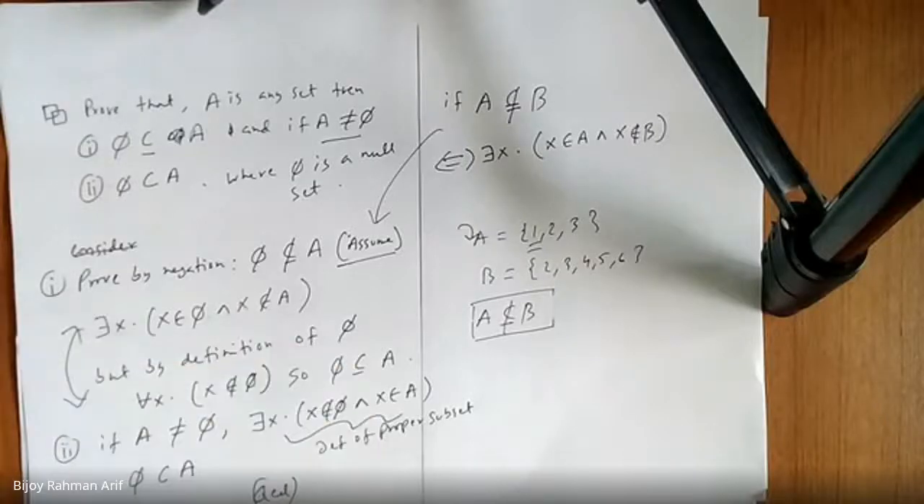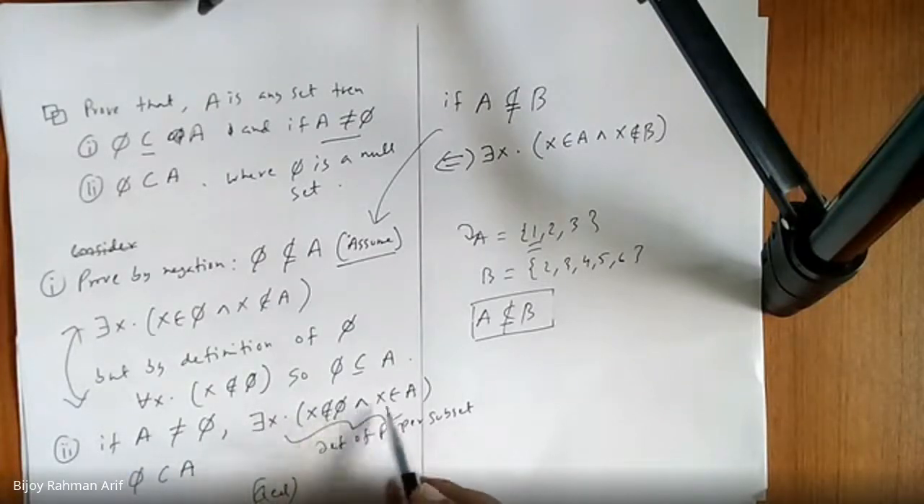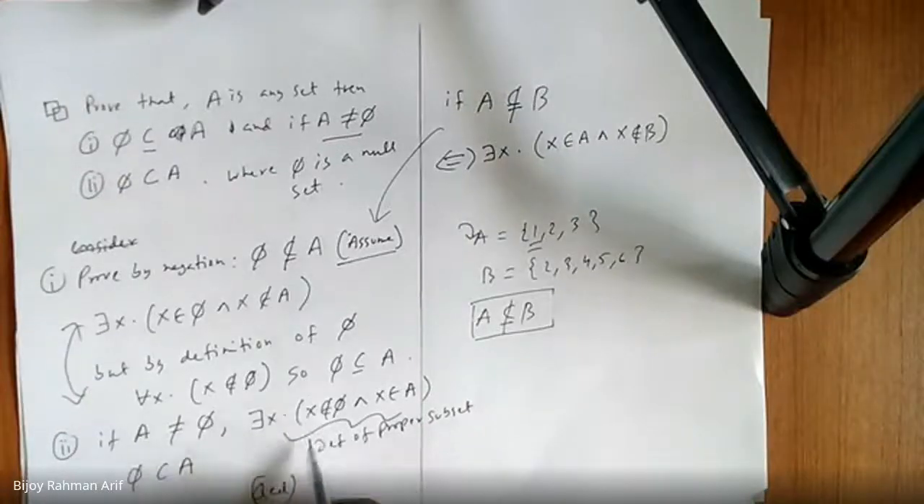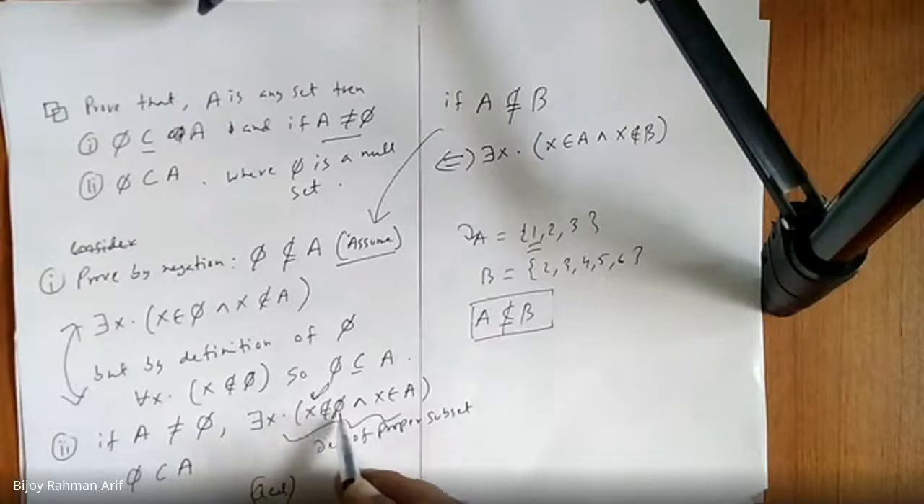It is a proper subset because there are some x which do not belong to phi, but there is one extra element in A. That's why it's a proper subset. We prove it by definition. If A is not equal to phi, there is some x where x does not belong to phi, but x belongs to A. First part is true: x does not belong to phi.